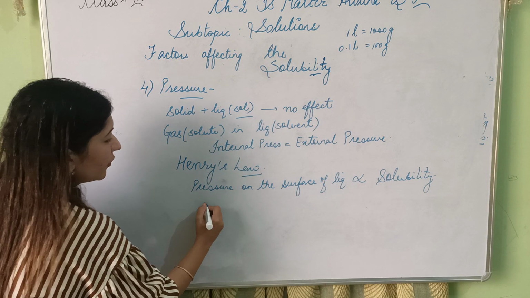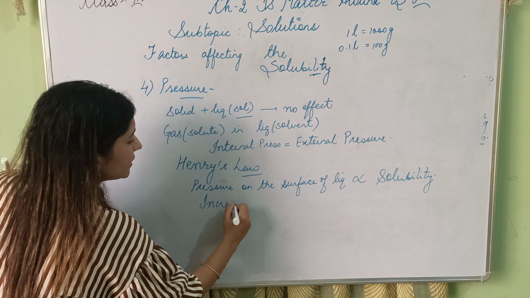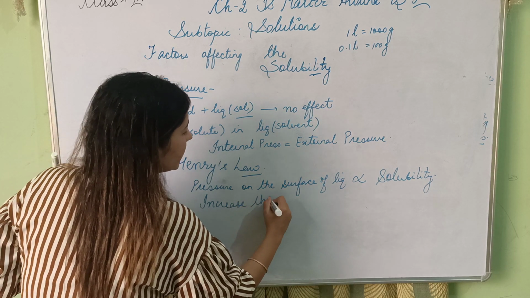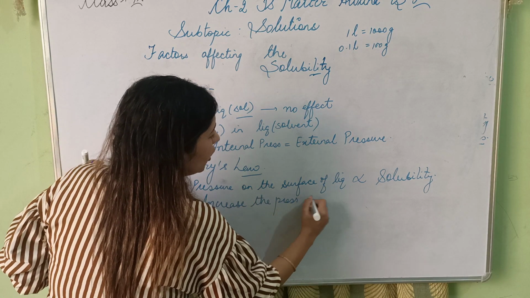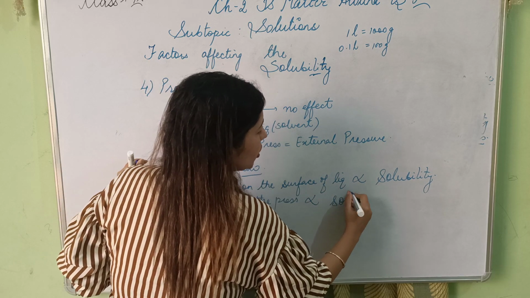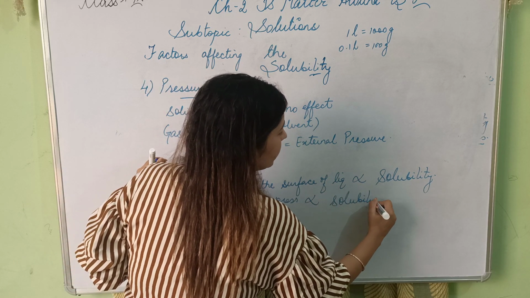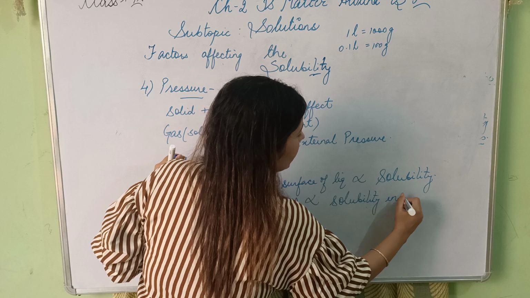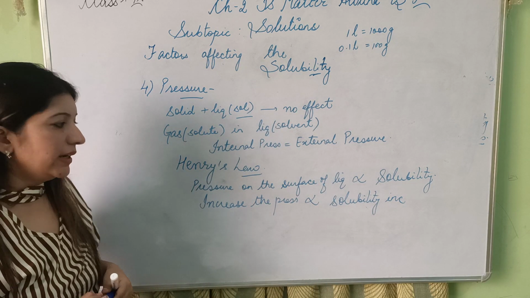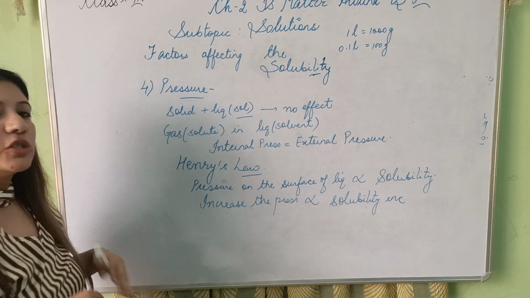Directly proportional. So if you increase the pressure, solubility increases. With increase in pressure solubility increases, with decrease in pressure solubility decreases.